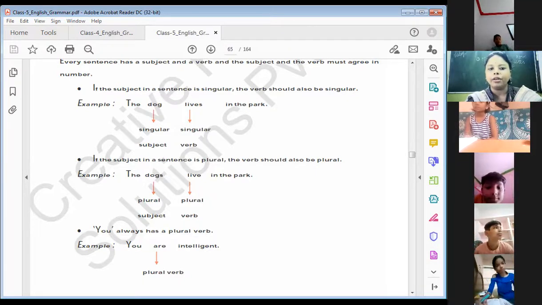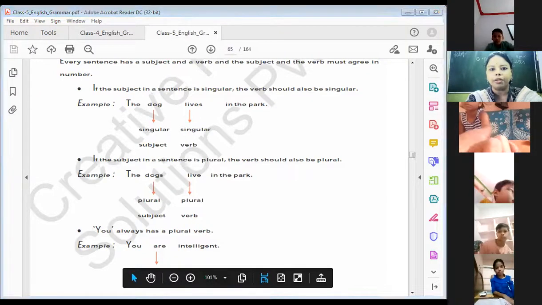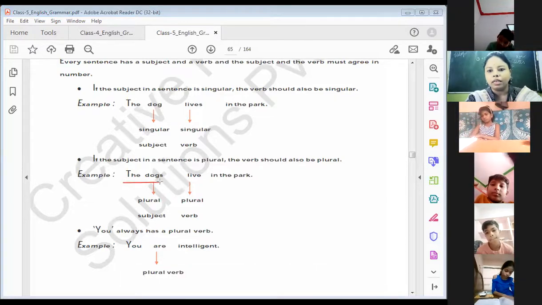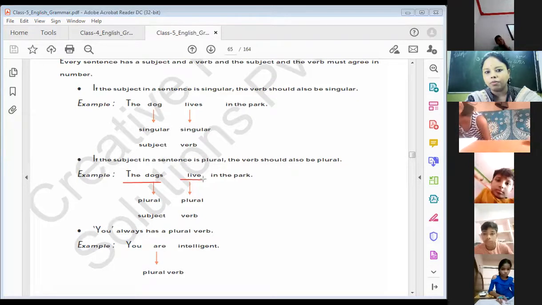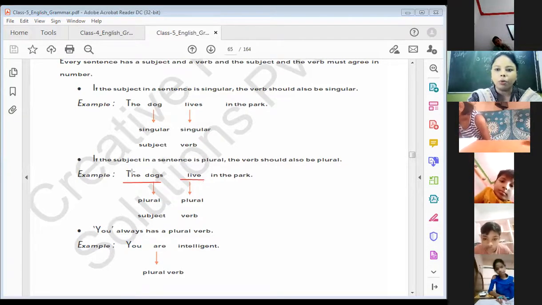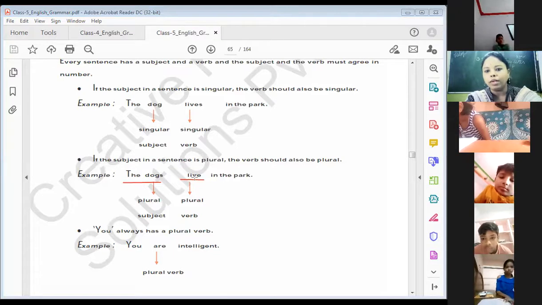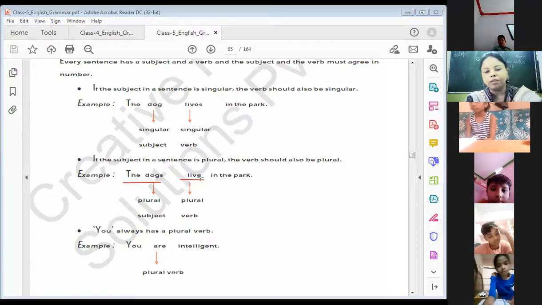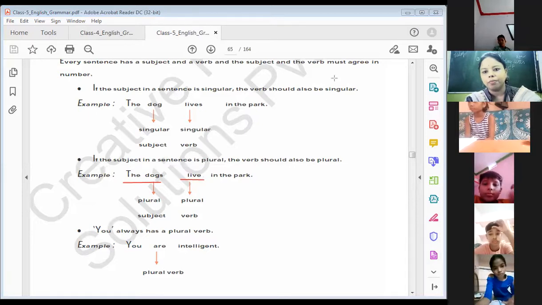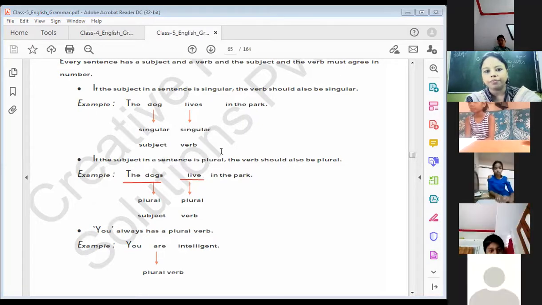Understand? अगर यहाँ पे dogs होता, in the second example, यहाँ पे subject क्या है? Plural है. But the verb is written without S. जो verb होगा वो without S होगा. Understand? अगर subject plural है, तो we don't have to use S. अगर subject singular है, then we can use S. I hope you understood that.